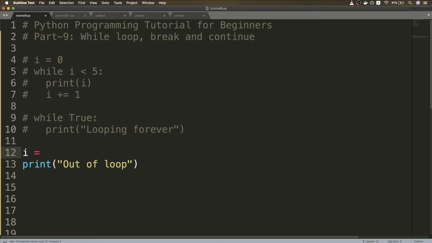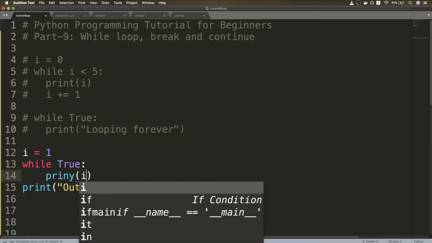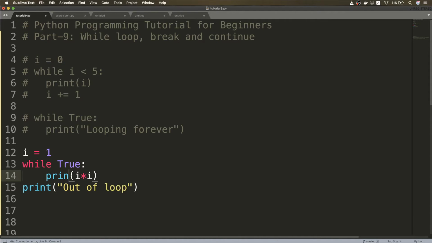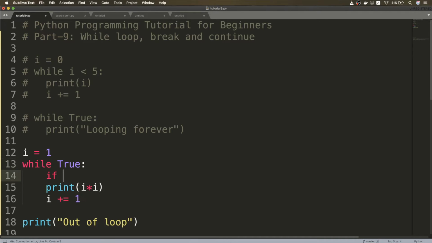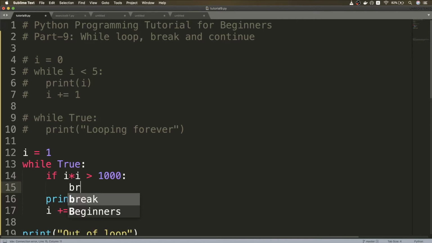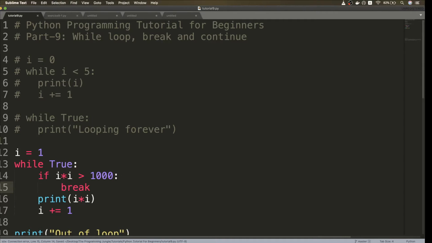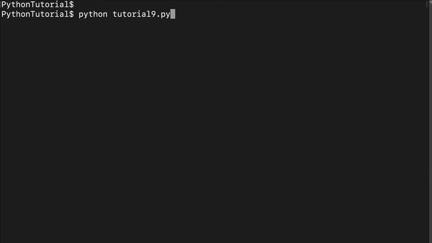So let's say we have I equals 1 and we want to have while True. So this becomes an infinite loop and we want to print the squares of numbers. So let's say we print I into I, that is square of I, and we increment I. Now we want to print these squares until they become larger than 1000. So let's say if I star I becomes greater than 1000, then we don't want to print them, we simply want to break. So now let's run the code and see the example.